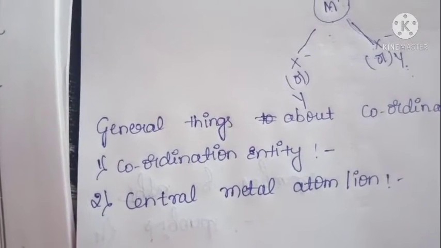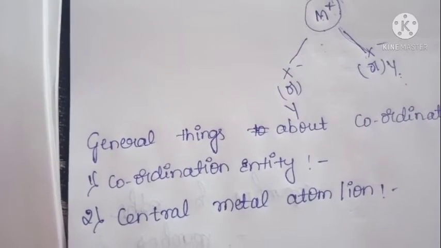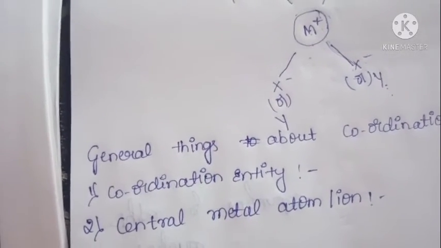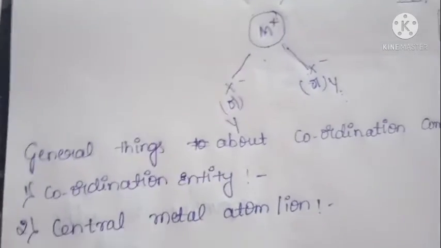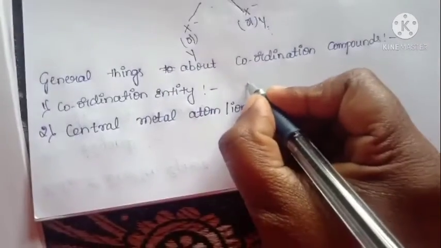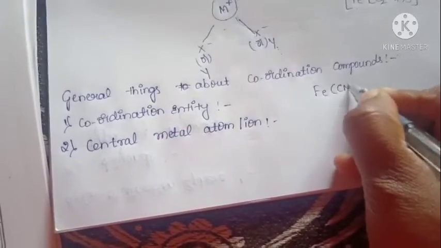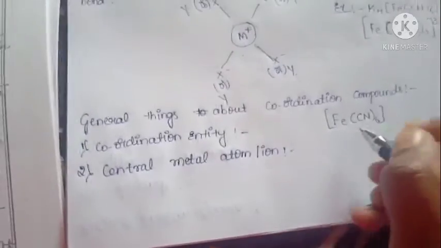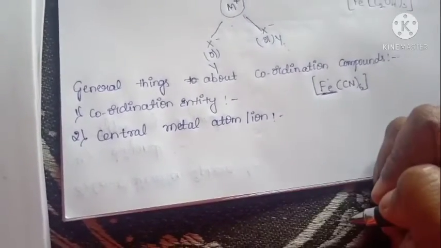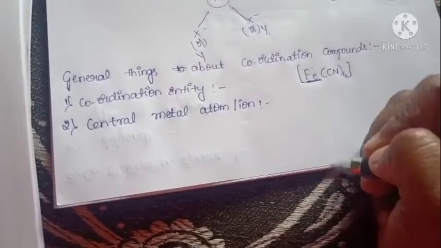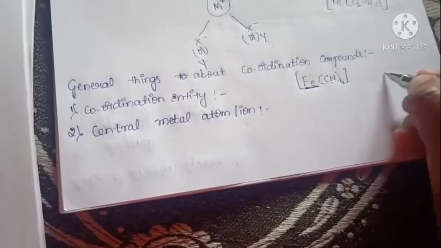Coordination entity means the central metal atom or ion bonded to a fixed number of ions or molecules. It means the central metal atom that should be bonded to fixed ions. For example, [Fe(CN)6]. Here iron is the central metal atom because it carries a positive charge, as it donates an electron. Cyanide is a negatively charged ion because it accepts an electron.